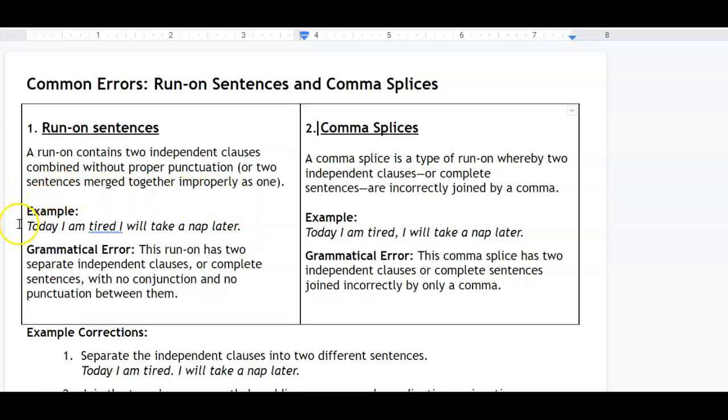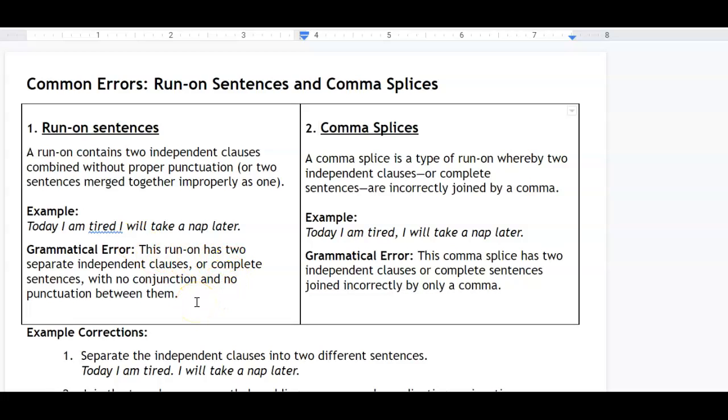In that sentence, there are two completely separate ideas. One is that I am tired, and the other is, because I'm tired, I will take a nap later. So those are two completely separate independent clauses, and you can see the finite verbs am and will.